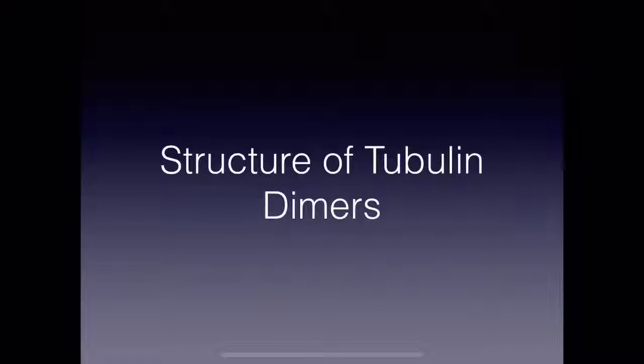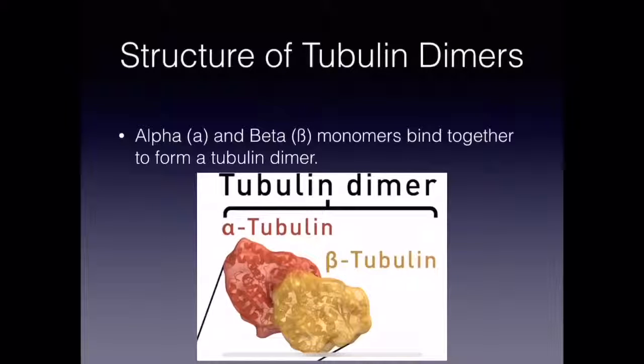Structure of tubulin dimers. Alpha and beta monomers bind together to form a tubulin dimer.